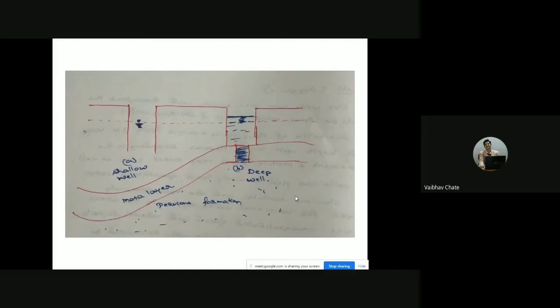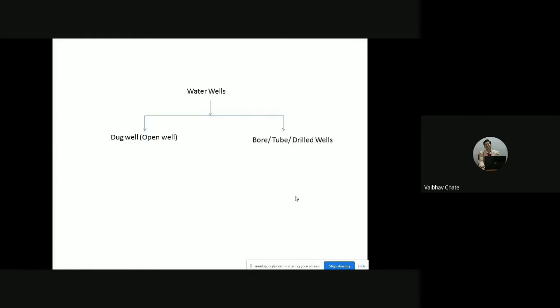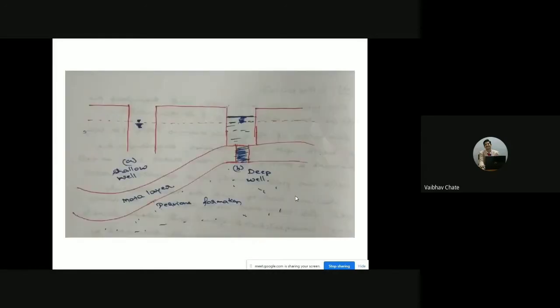One application of excavating the well is subsurface exploration as well as artificial recharge. Now, when we are talking about dug well or open well, there are two types.